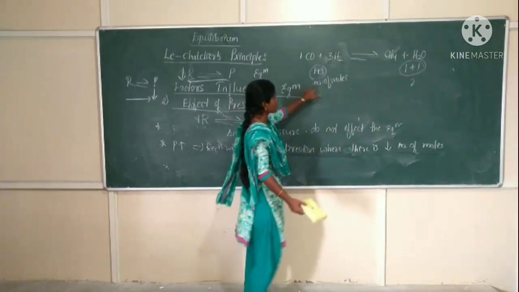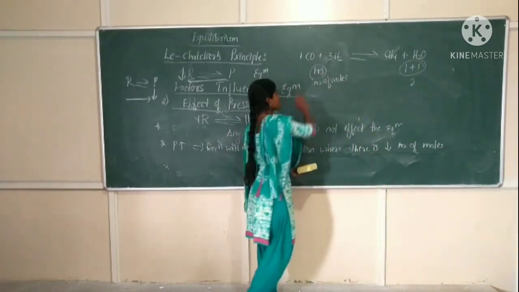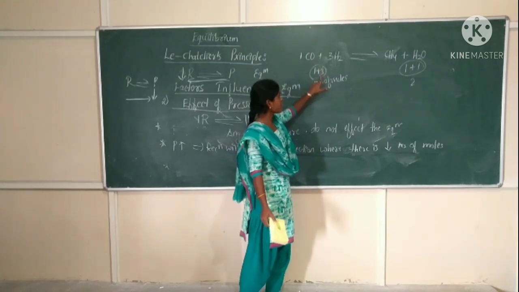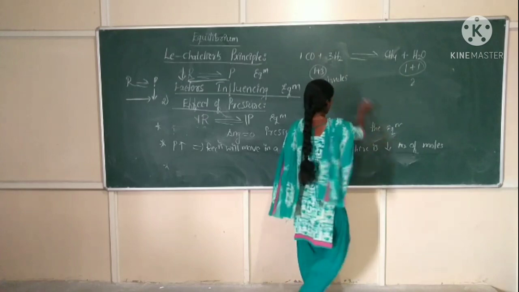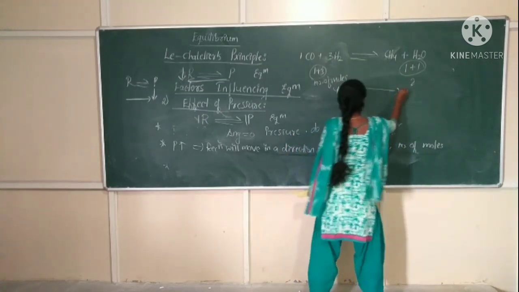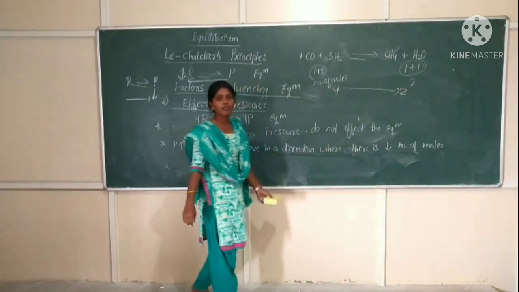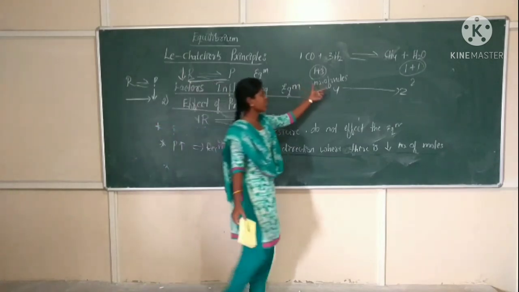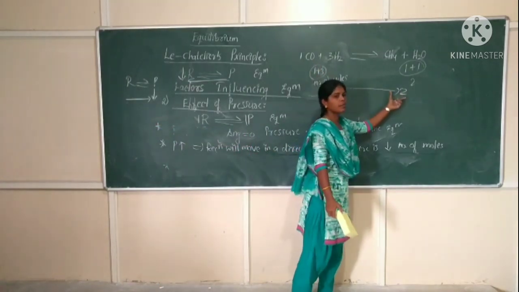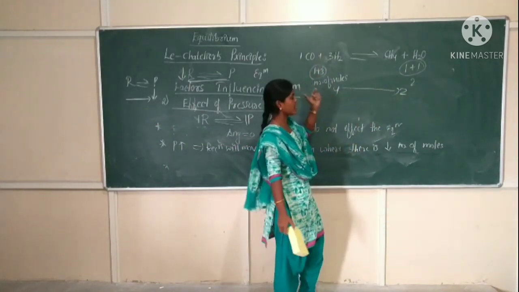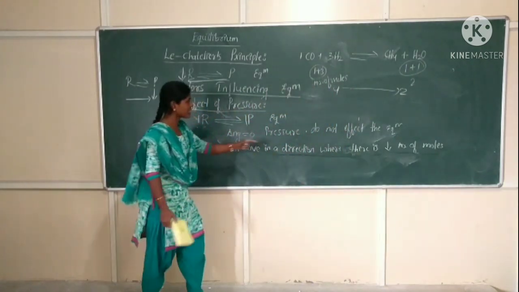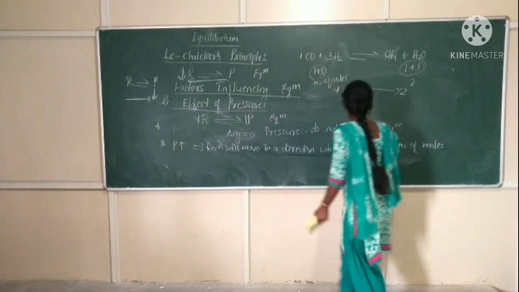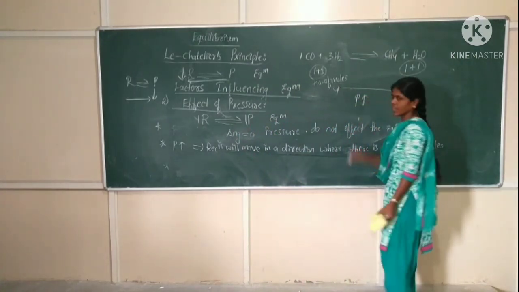So what is the change taking place in the reaction? The number of moles will be decreased. The number of moles at the reactant side is 4 and at the product side is 2. So 4 to 2 means a decrease in the number of moles of gases. When there is a decrease in the number of moles of the gases, if we increase pressure for this reaction,